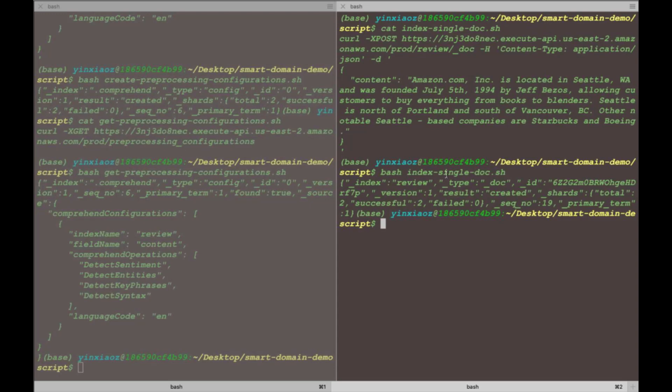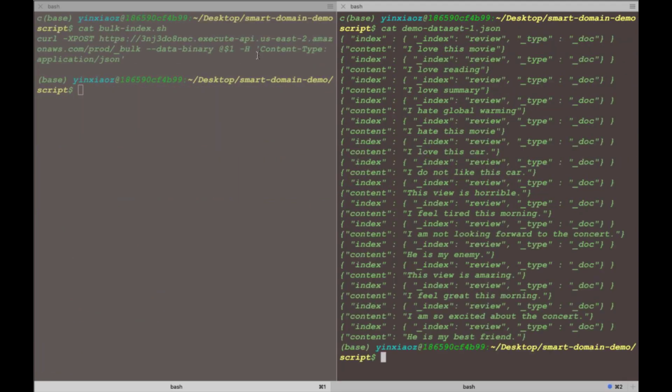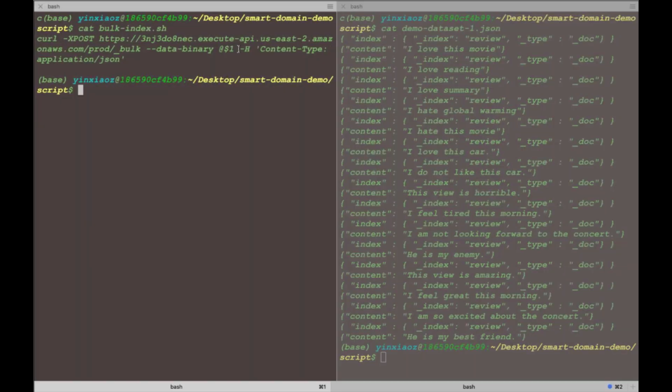In a real world application, you will already have a corpus of documents in your hands, which could be in S3 or in other data storage. And you're going to iterate through all the documents, calling these APIs to index data through this solution. There's another API called bulk index request, which can take a corpus of documents within one API call, which makes it a more efficient request.